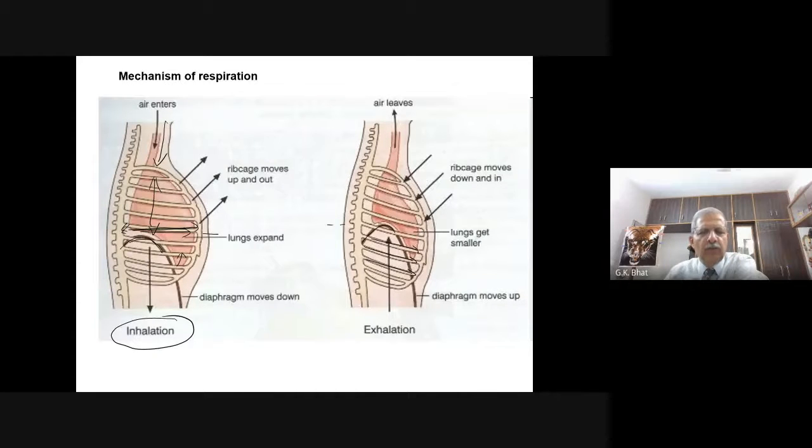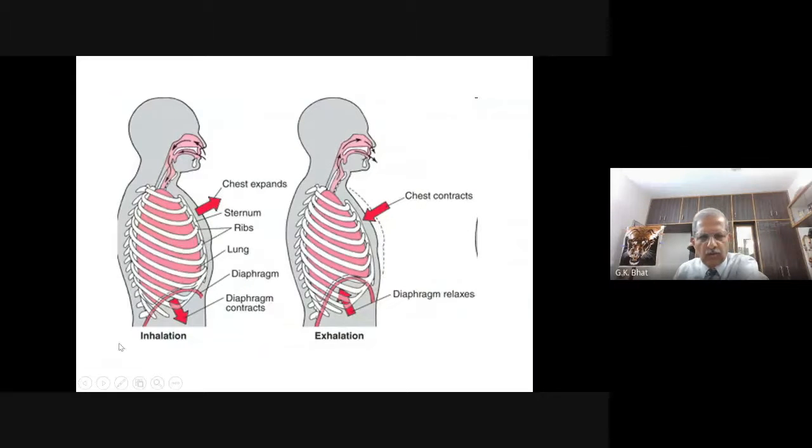This is what inspiration is. Now let us see how expiration takes place. The same diagram you have seen is given in another way. At the beginning, the diaphragm gets lowered, ribs move upward and outward, increasing the volume of the lung inside. And exhalation is always said to be a passive process. That means it makes this diaphragm go back to its original position. It makes these ribs get back to their normal, original position.